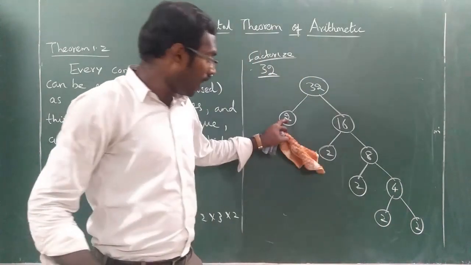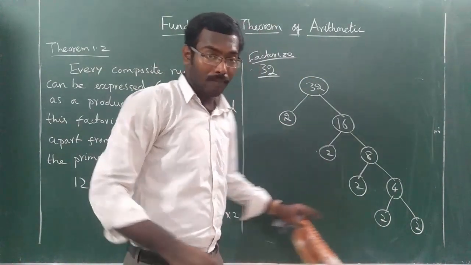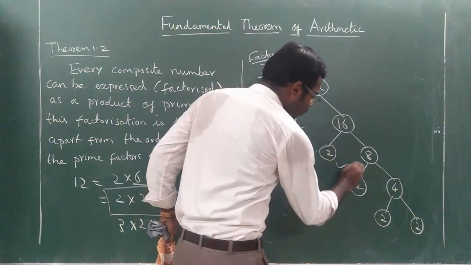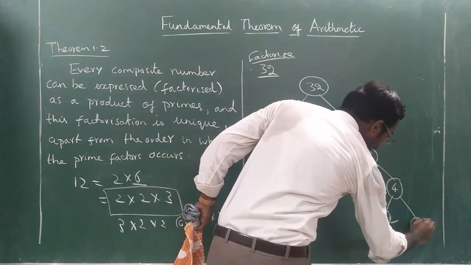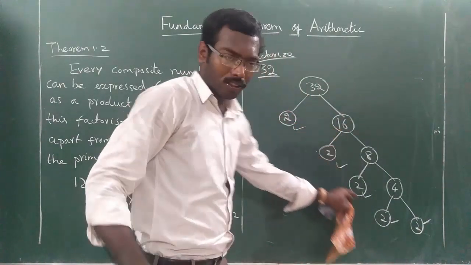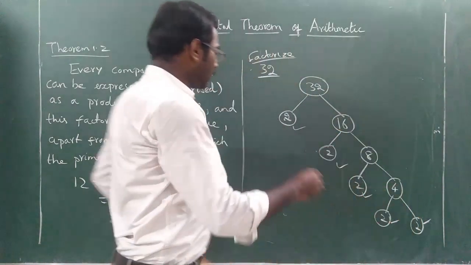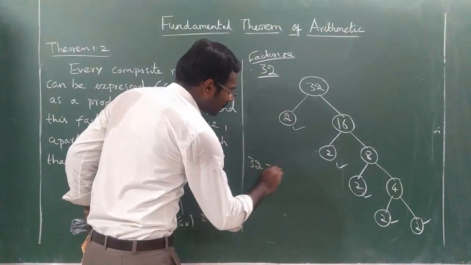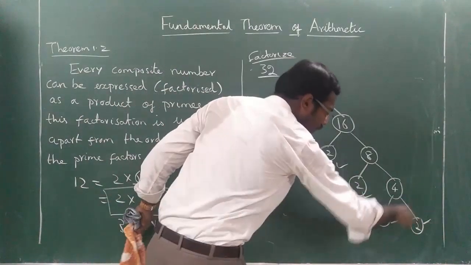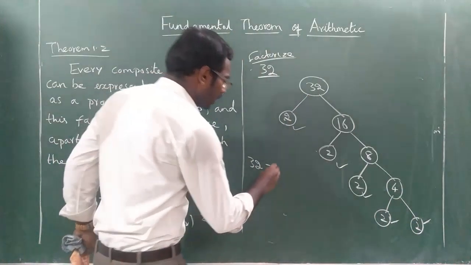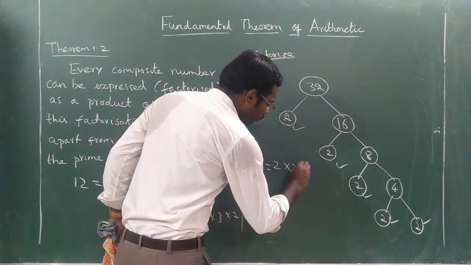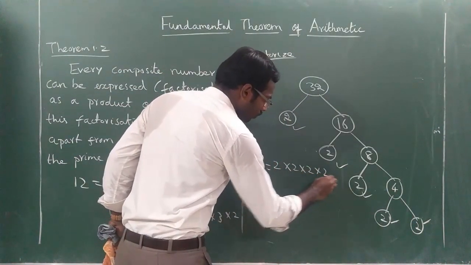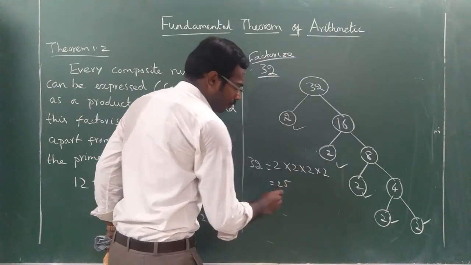So only the last nodes will be considered: 1, 2, 3, 4, 5. These are the last nodes now. So 32 can be represented as the last nodes 2, 2, 2, 2, 2. How many times? 5 times. So 32 equals 2 into 2 into 2 into 2 into 2, that is equal to 2 power 5.